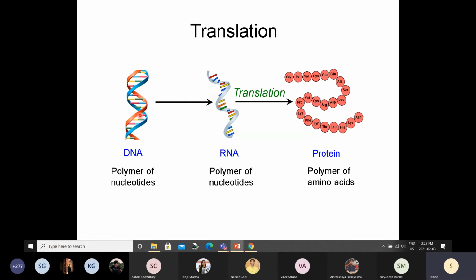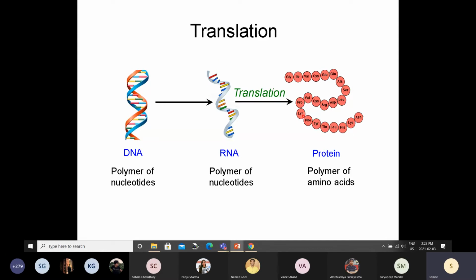Part of that DNA gets copied into messenger RNA. That part is called transcription, and another machinery is involved there, which is called RNA polymerase. And then finally, this information is used to synthesize proteins. I have not told you one thing so far, but let me tell you that. In case of DNA, there are 4 monomers. In case of RNA, there are 4 monomers.